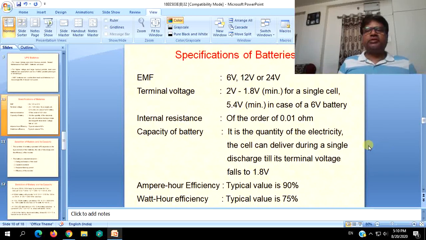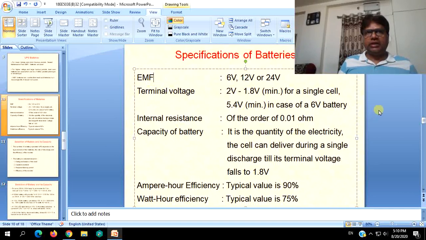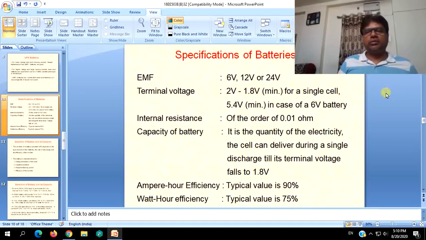These are some important specifications of batteries which we have to know and consider for all purposes. EMF, that is battery terminal voltage. A battery is nothing but a series connection of a number of cells connected to common positive and negative points inside the battery. The output terminal voltages available from commercially available batteries are 6 volts or 12 volts. The voltage ratings are like this, and mostly we will be witnessing these 12 volt batteries in our applications.